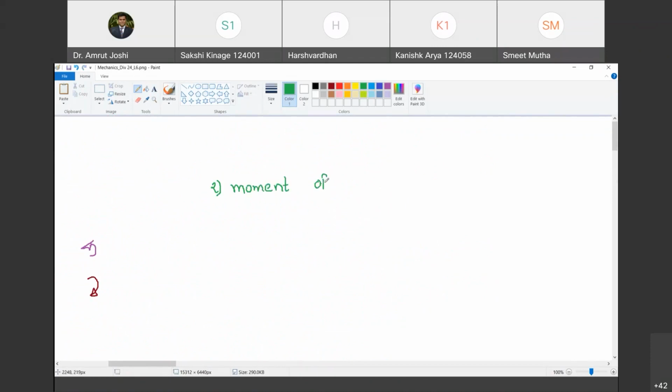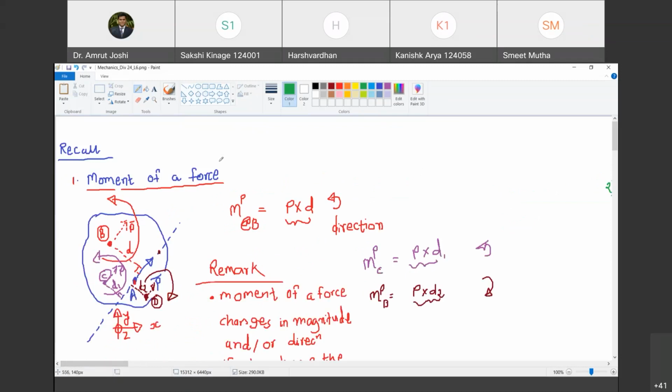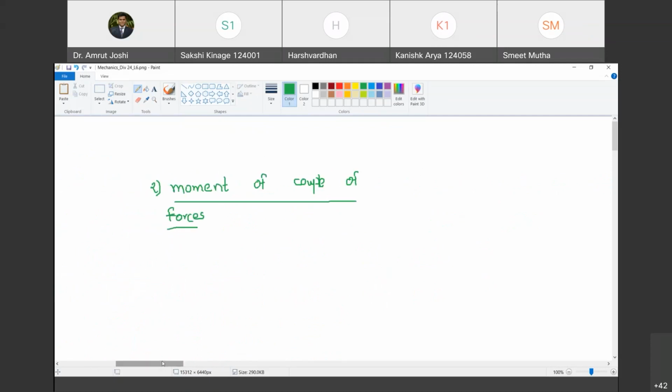Moment of couple of forces. Sakshi, are you with me? Yes, sir. Okay. So now, in the first case, we said moment of a force. So moment of a force का मतलब है we are going to consider only one force here, P bar. The moment I say I am going to consider moment of couple of forces, it is but obvious that I am going to consider two forces acting on a body. Are you with me? Yes.